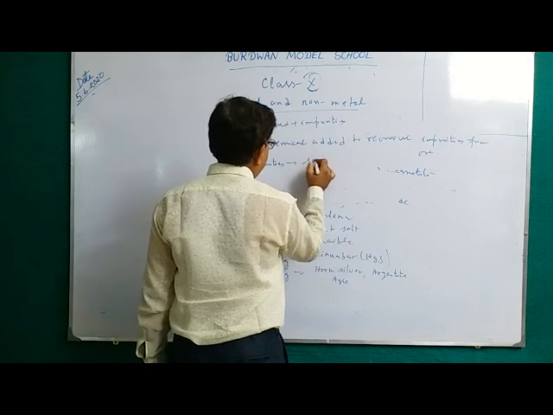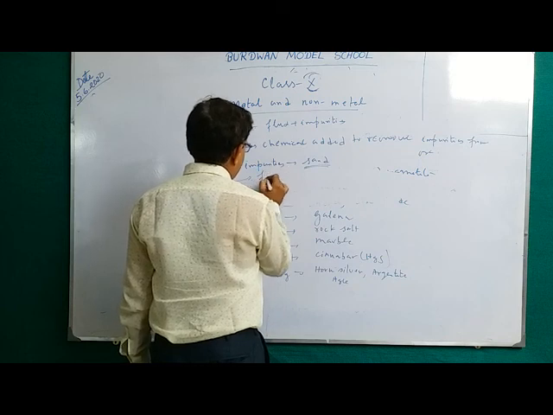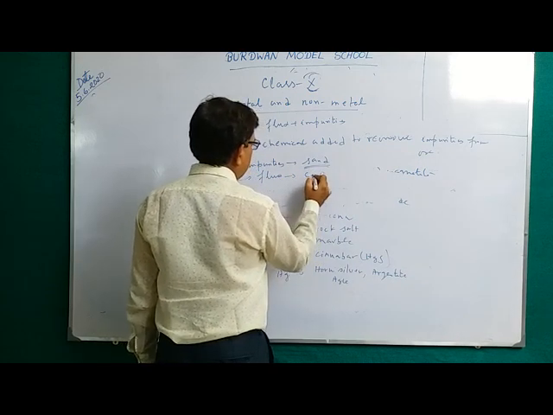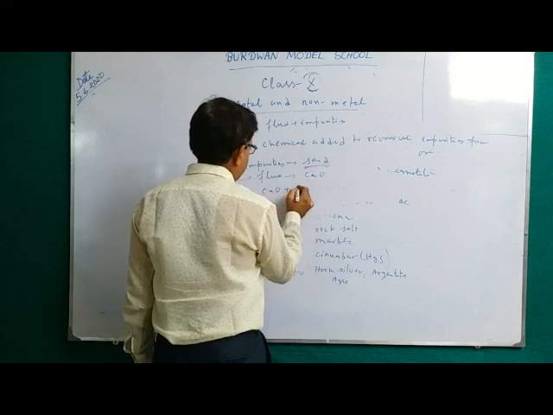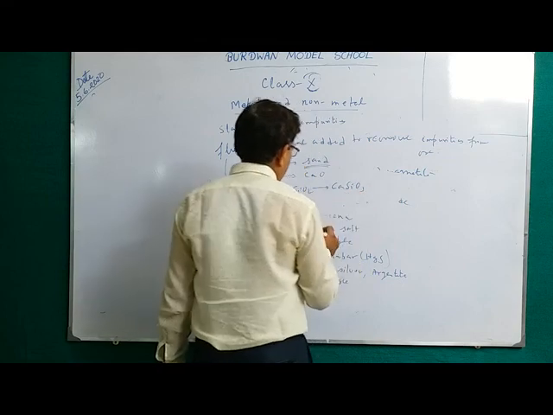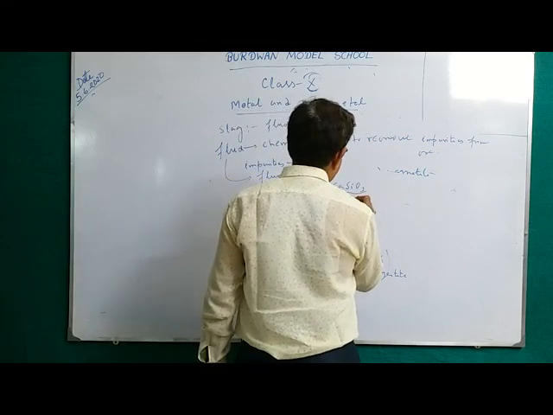Sand is the impurity. We remove this sand, we add the flux as calcium oxide, marble. Now this calcium oxide and sand SiO2 combine to form calcium silicate. This is known as slag.